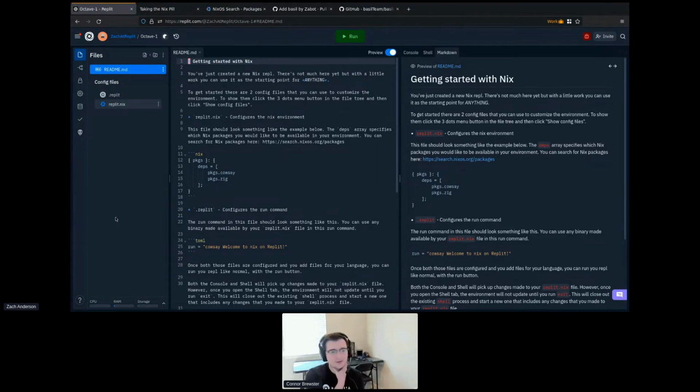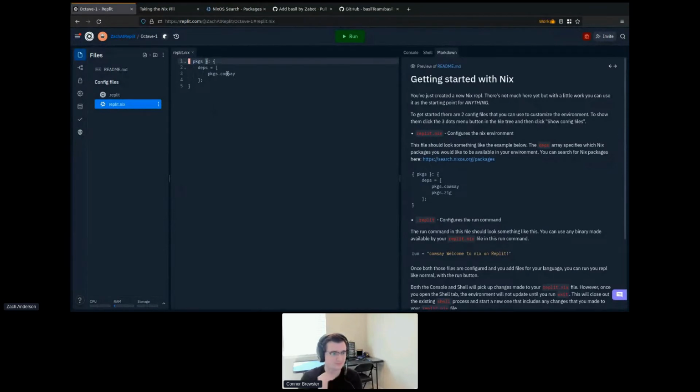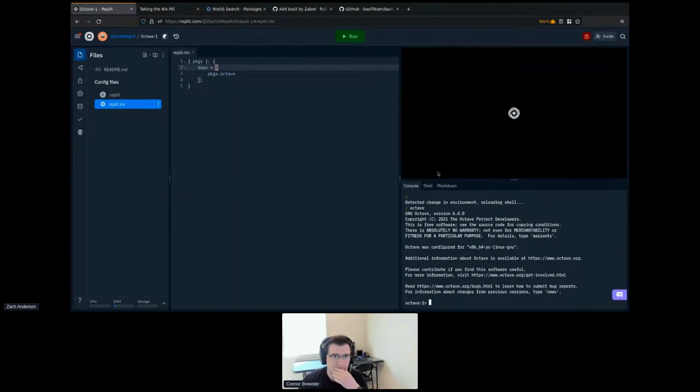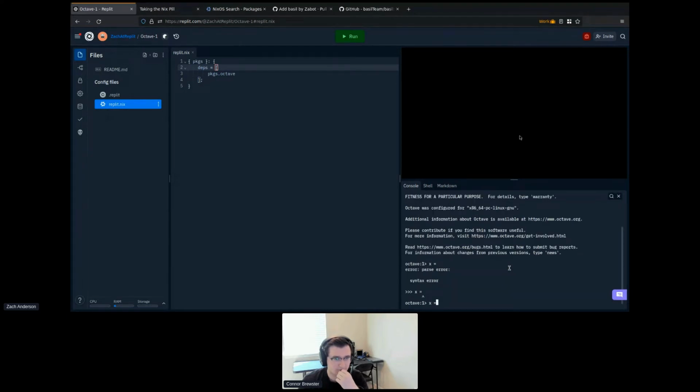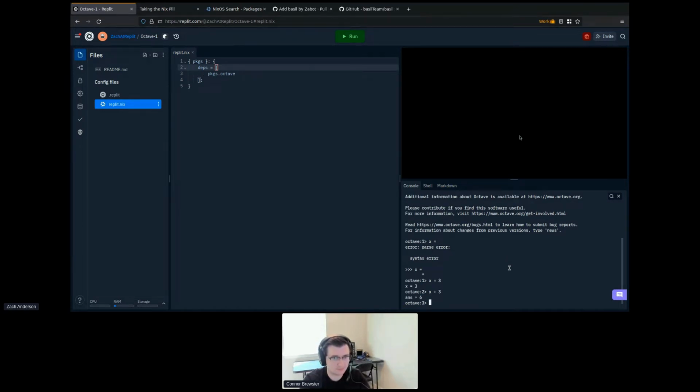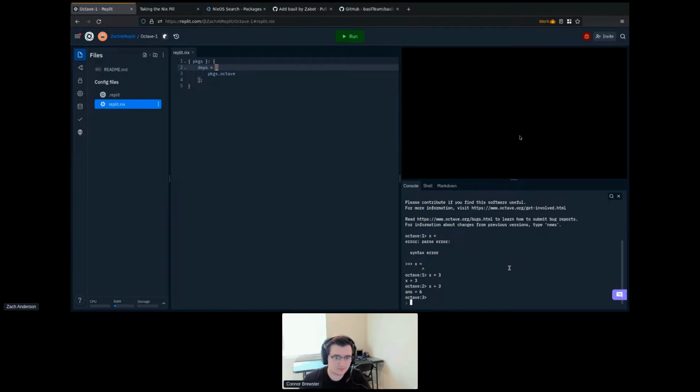So the first thing that we're going to do is go into our replit.nix file, and we're going to install Octave. We're going to do that just like we installed all the other programs, by just adding it to the list of dependencies. And now I can go over here to the console, and it's going to detect a change. And now I have Octave installed. Now Octave is going to open up a graphical window because sometimes you can draw a plot with Octave, and that's where that plot's going to pop up. But you can see down here in the corner, we have an Octave session. I can write Octave code. I can set variables. I can modify variables, and we've got Octave running.